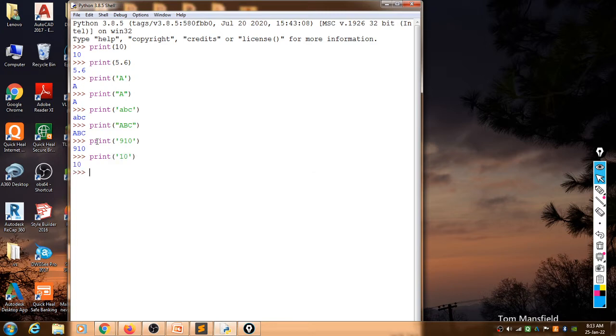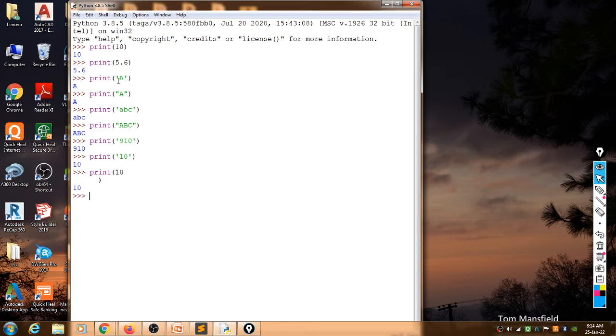Okay, so it gives you value 10. And when we write print 10 with a single quotation mark, it gives you output 10. Print without quotation mark 10, it also gives you output 10. Both have the same output, but the data types are different, because this 10 is enclosed within a single quotation mark and this 10 is without quotation mark.